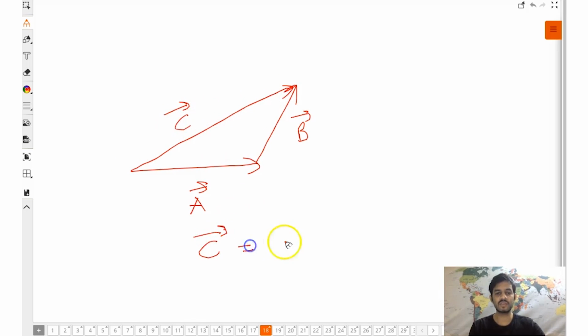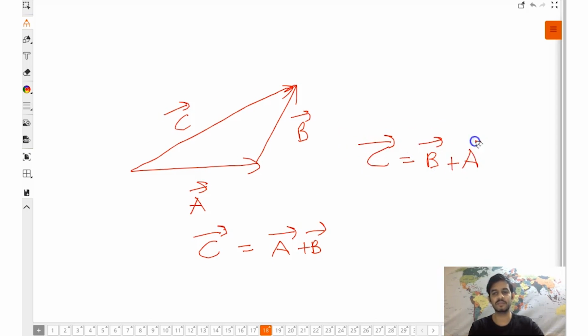C vector equals A vector plus B vector, or if you had shifted A vector, it will also be equal to B vector plus A vector, one and the same thing. But still we are not actually finding the value of C. Value means the magnitude.